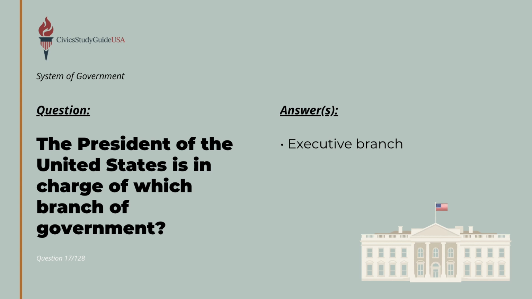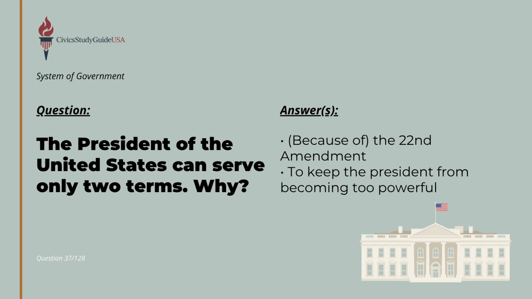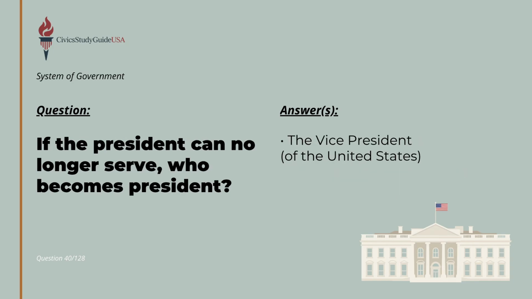The President of the United States is in charge of the executive branch of government. The President of the United States is elected for a term of 4 years. Because of the 22nd Amendment, the President of the United States can serve only 2 terms to keep the President from becoming too powerful. If the President can no longer serve, the Vice President becomes President.